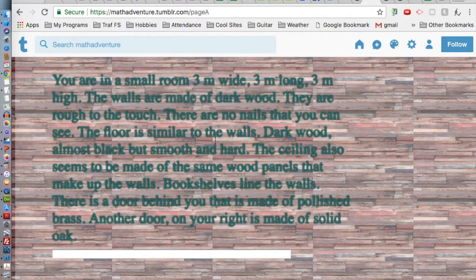The floor is similar to the walls, dark wood, almost black, but smooth and hard. The ceiling also seems to be made of the same wood panels that make up the walls. Bookshelves line the walls. There's a door behind you that is made of polished brass. Another door on your right is made of solid oak.